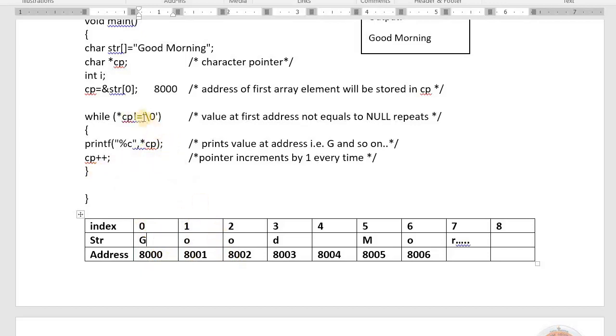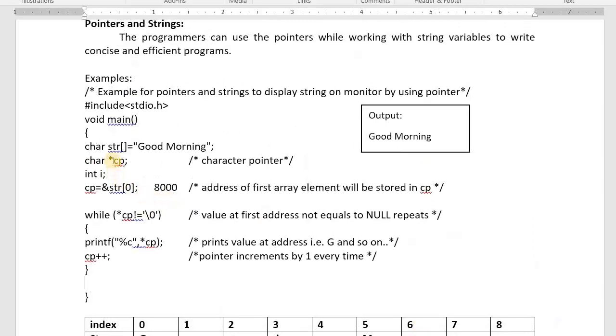8002. Is the value at address 8002 not equal to null? Yes. 8003? Yes. 8004 not equal to null? Yes, space will be printed. Not equal to null? We continue till we get the null value. Whenever we get the null value, it stops. What did we do here? By using a pointer variable, we have printed the contents of the string variable.